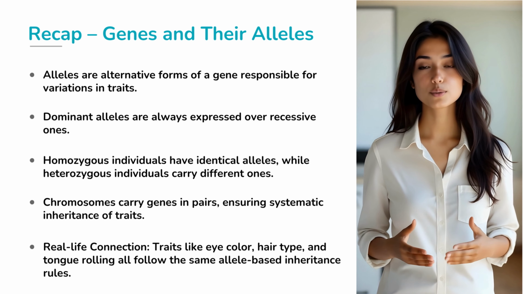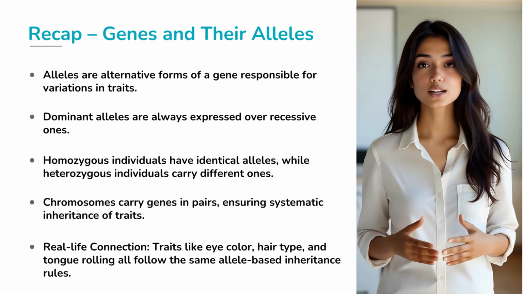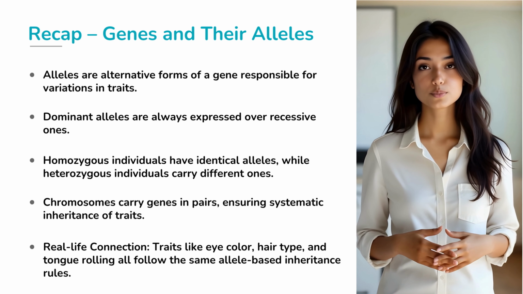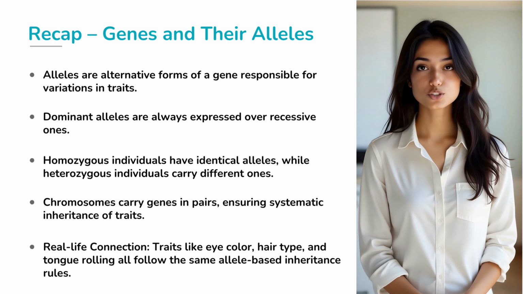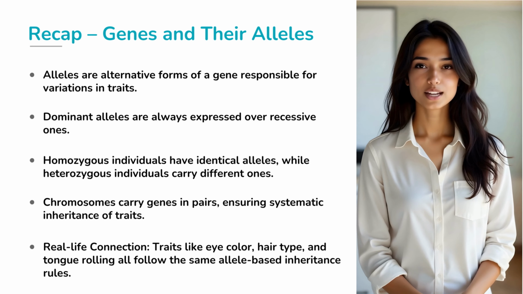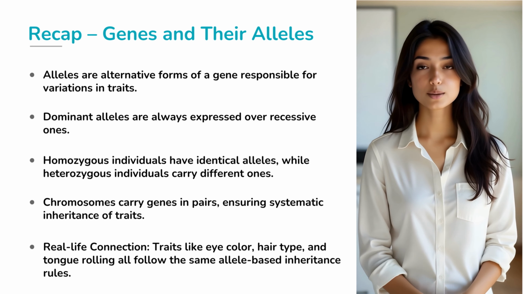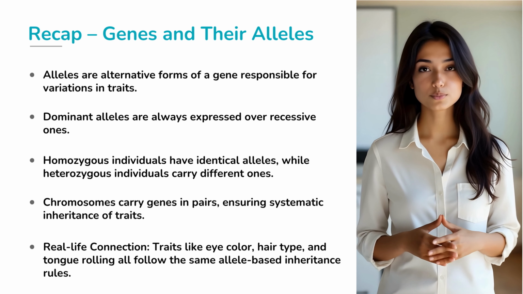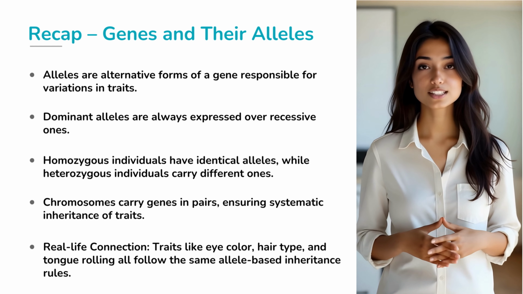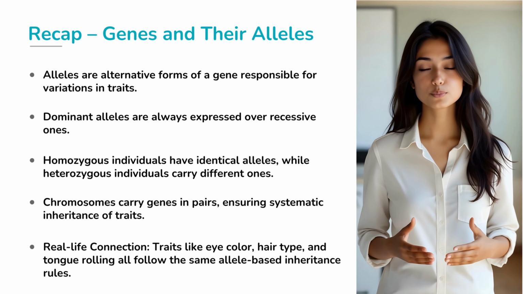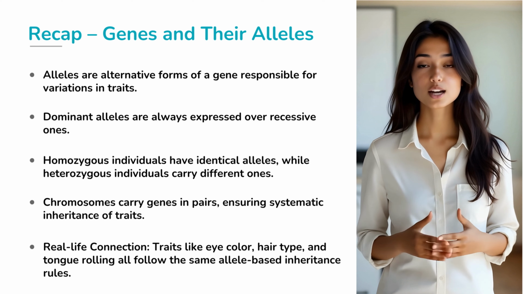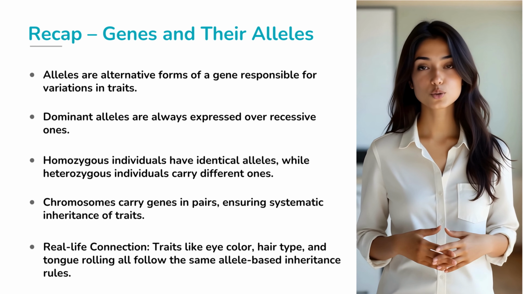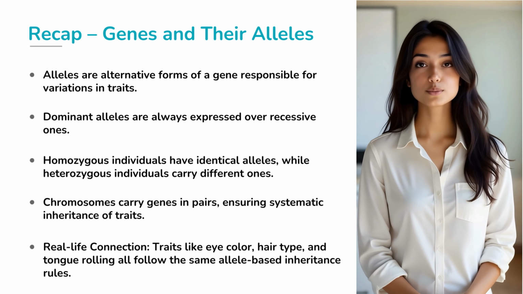And remember, traits like tongue rolling, eye color, or even curly hair all follow these same principles. Isn't it wonderful that the story of who we are, our similarities and our differences, can be traced back to the dance of alleles inside our cells? Biology truly shows us the hidden magic of life. I hope you now appreciate how these simple genetic rules create the incredible diversity of humans and all living organisms.